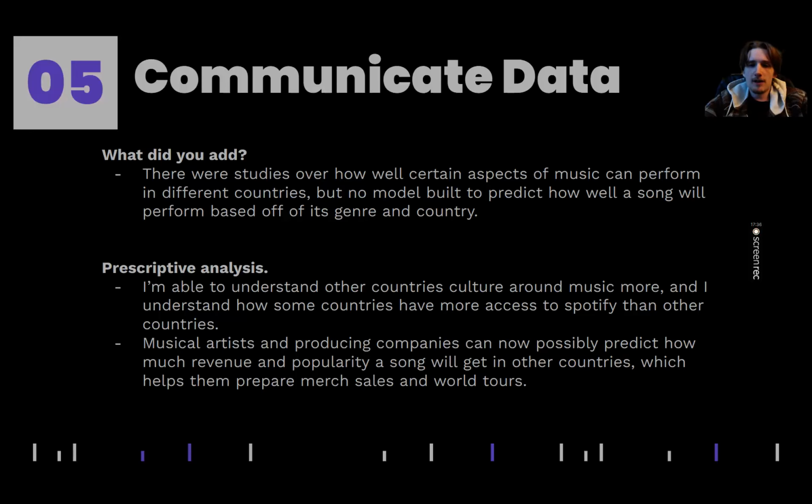But it was surprisingly hard to find a model that would predict how well a song could perform based off of the genre and the country that it's in. That was a little bit difficult. I did see a model that was predicting how well a movie might perform based off of genre. So I suppose we could have used similar machine learning methods as that data set did there.